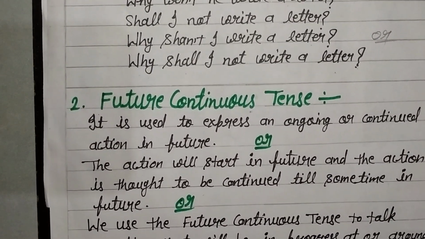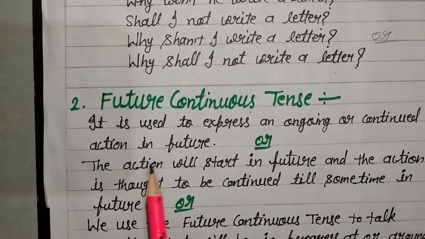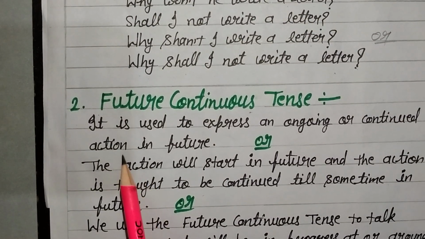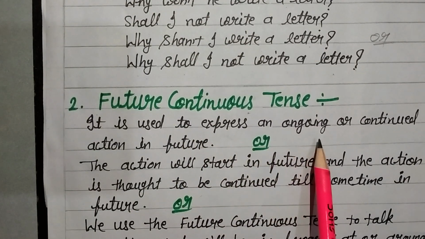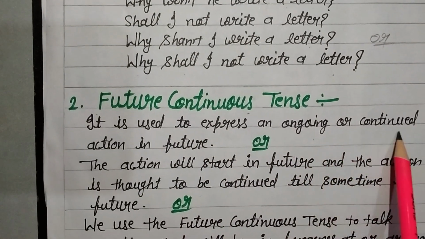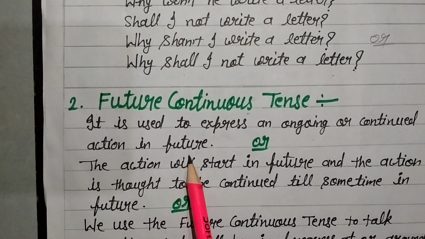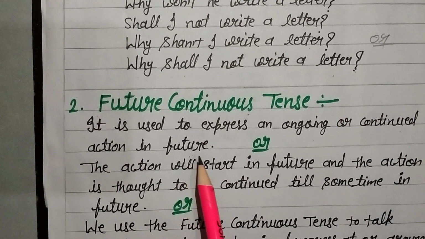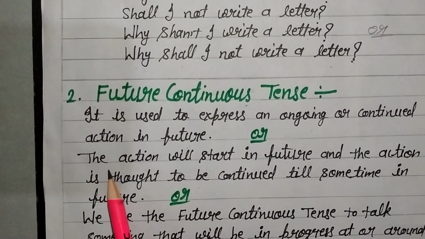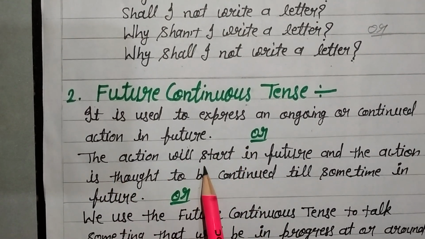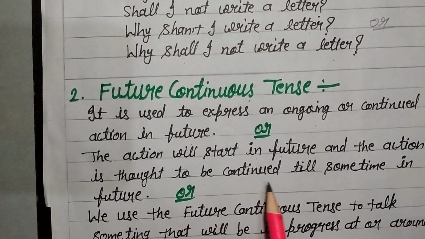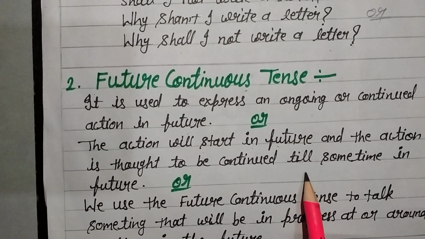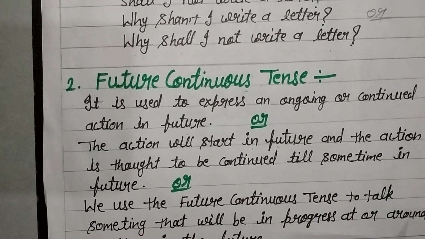Future continuous tense. So, the definition of the future continuous tense: it is used to express an ongoing or continued action in future. It means the work is progressing in future time, or the action will start in future and the action is thought to be continued till some time in future.